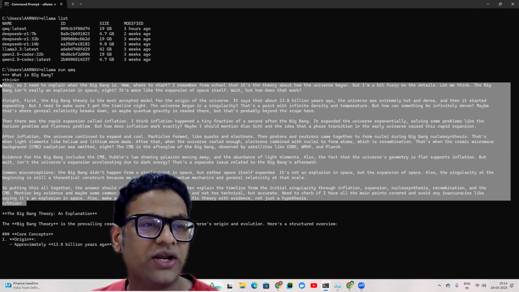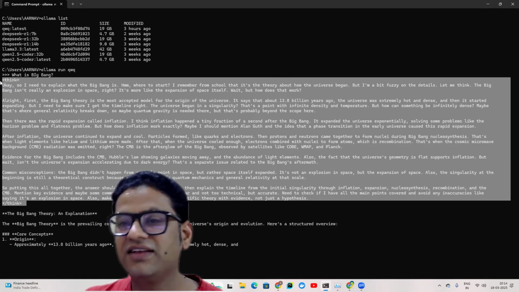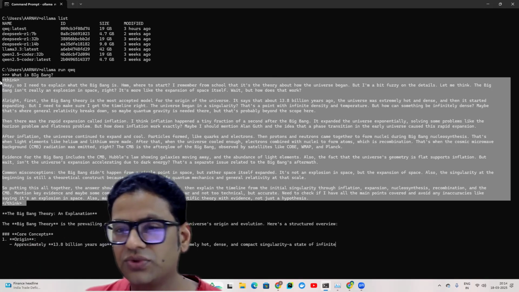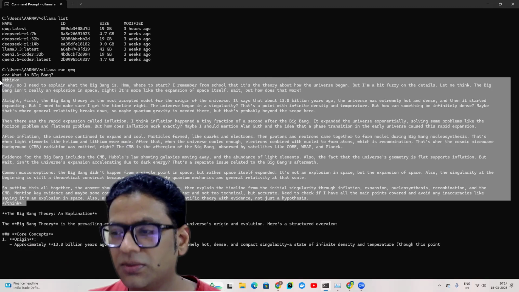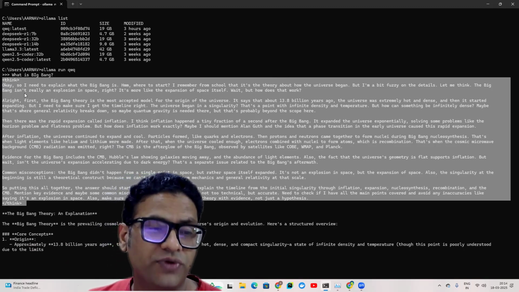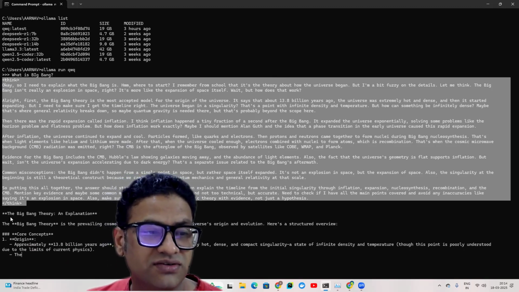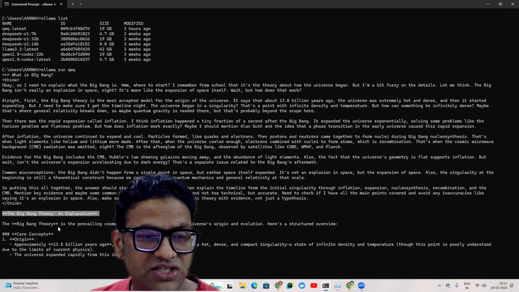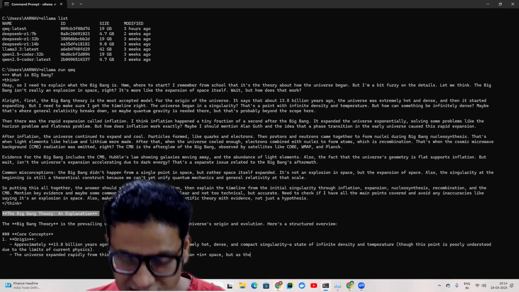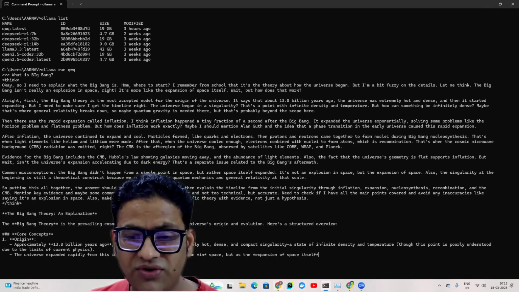So until this point, it's thinking. Basically it's a reasoning model, in which it's trying to think how to create the response, how to think about the question, and how to frame the answer for that. Right, so this really looks good. The Big Bang theory and explanation, okay, the core concept, origin, and all this stuff. If you just see this explanation, it is really, really awesome.